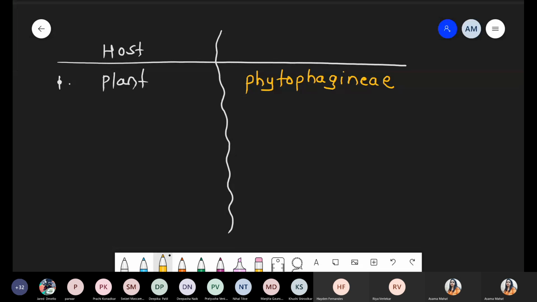What is the meaning of this phytophageny? It means plant viruses. Simply, it is called phytophageny.